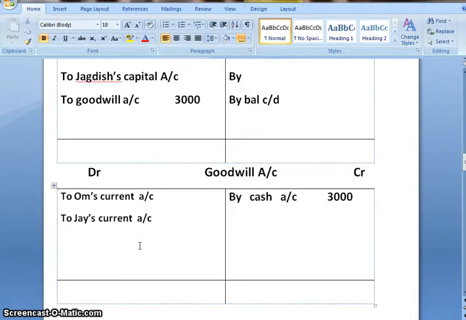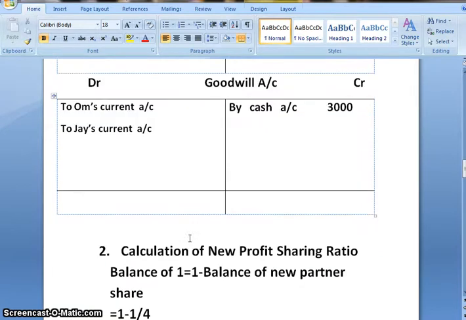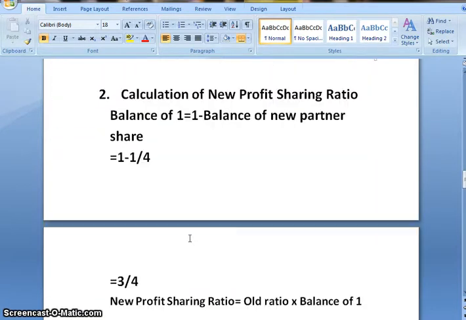Next, we need to transfer goodwill in all partners' current account in their sacrifice ratio. And in order to calculate sacrifice ratio, we first need to find out new ratio. So the formula of new ratio is 1 minus balance of new partner.